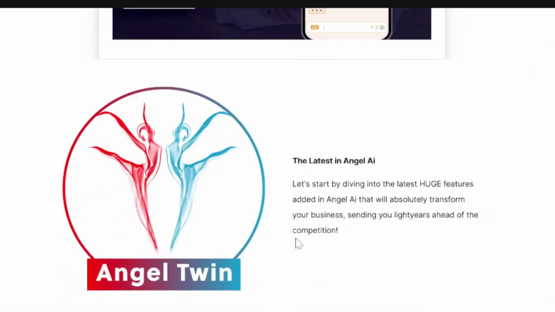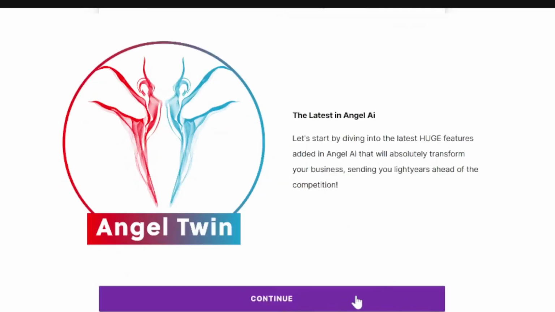In addition, we have the Angel Twin. It's pretty much like a virtual persona or avatar of yourself. And what it does is it takes care of any conversational inquiry, emailing, scheduling, anything at all that has to do with any digital interaction with your clients. So it can take care of those for you, even if you're not on the platform.